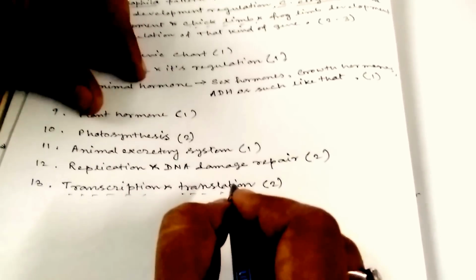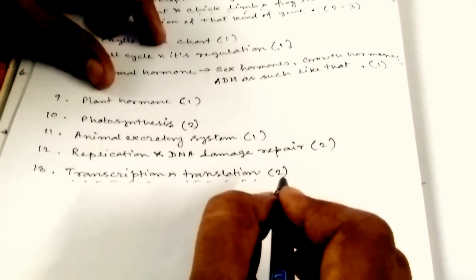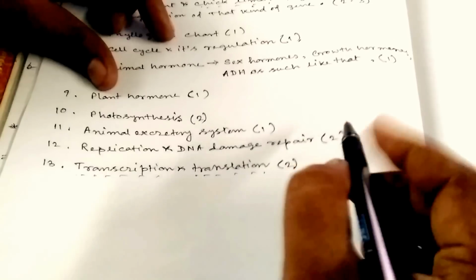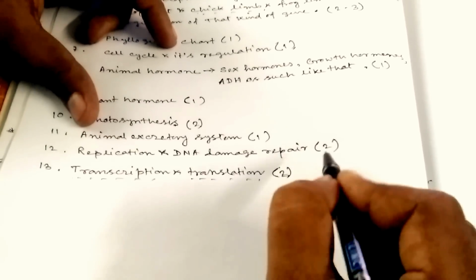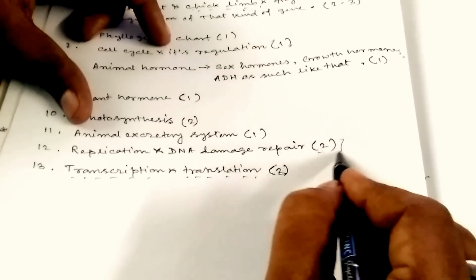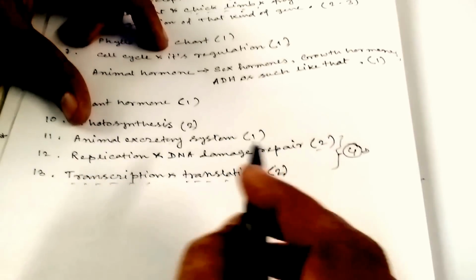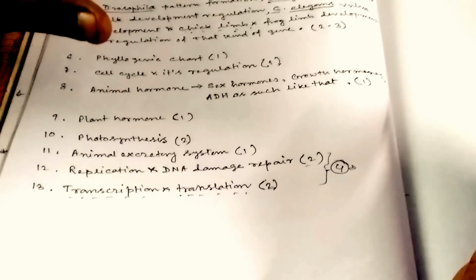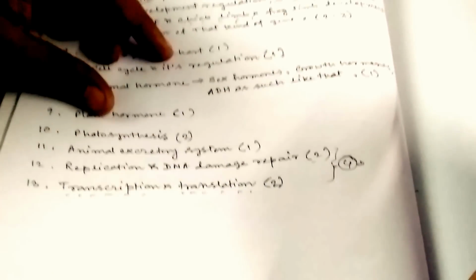I know you are very familiar with replication, transcription and translation, because you have been preparing them since class 12. So it is very important and very familiar for you. So I decided to say it like that: two questions from here and two questions from there. So four questions you can get easily for CSIR UGC NET. Remember that you have to attempt only 25 questions out of 75. So you have to answer 25 questions, and you can easily clear CSIR UGC NET.